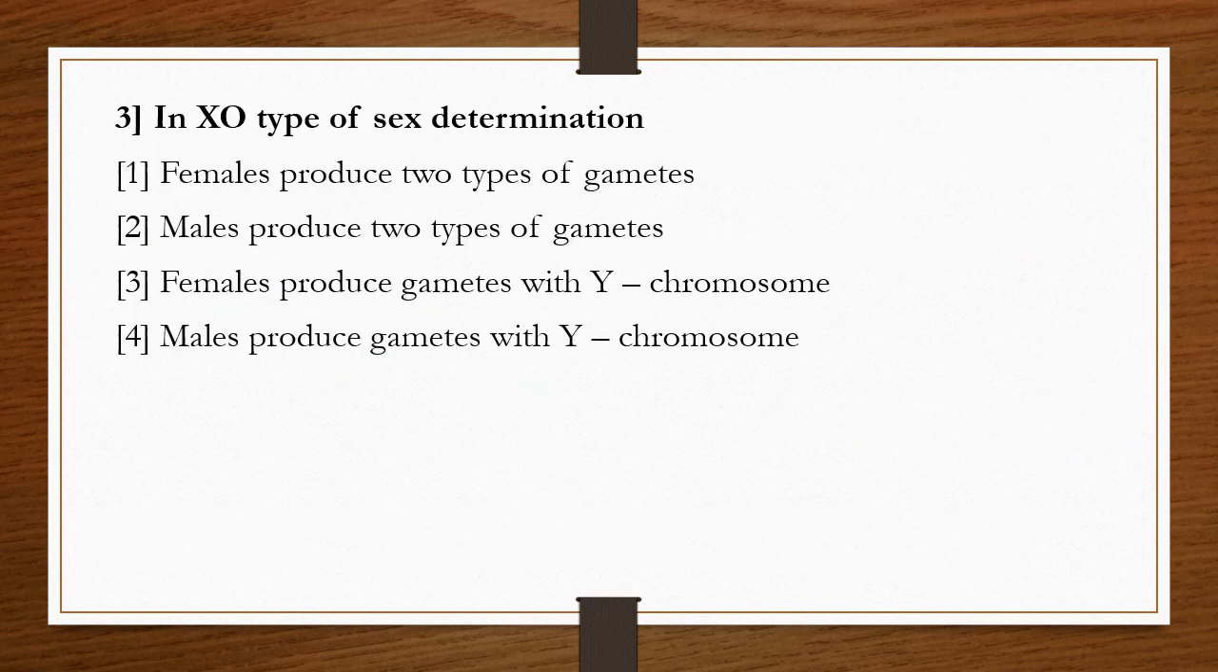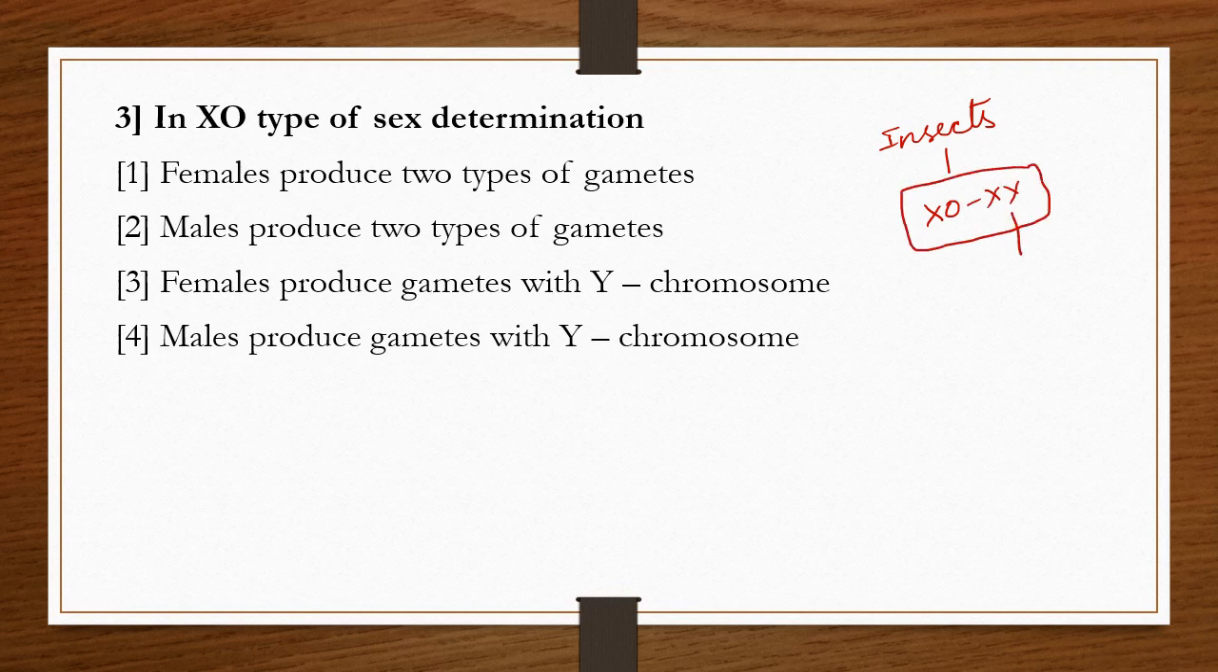Question number 3. In XO type of sex determination, options: 1. Females produce two types of gametes. 2. Males produce two types of gametes. 3. Females produce gametes with Y chromosome. 4. Males produce gametes with Y chromosome. So let's see, this XO type of sex determination we can observe in insects.